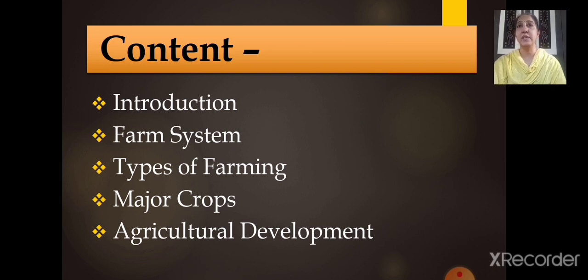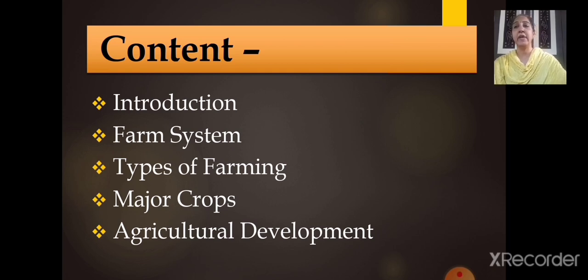In introduction, you learnt about the transformation from a plant to a finished product, right? In that, we saw the three types of economic activities, that is the primary activity, secondary activity, and tertiary activity, right? Then we saw the factors that are required for the agricultural activities, correct? Then we learnt that agriculture is a primary activity. Then we saw the different types of culture, the meaning of all these cultures, and what they include: agriculture, sericulture, pisciculture, viticulture, horticulture.